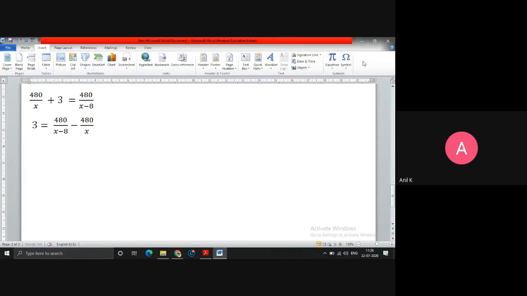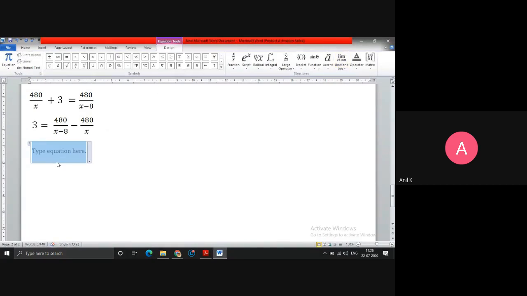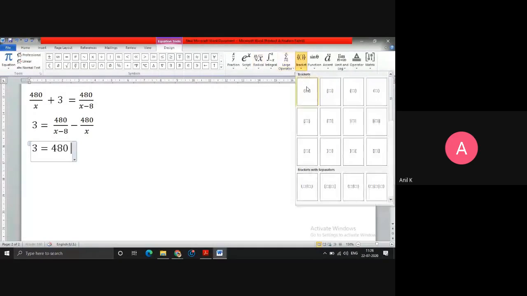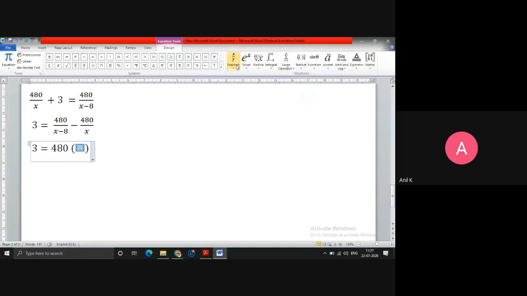Okay, so then for the simplification, I can write 3 equals to, so what you do is in the numerator, if you observe both the terms, you have 480. So take that 480 common. After taking that 480 common, what are the things you are left with? I am left with 1 upon x minus 8, minus 1 upon x.